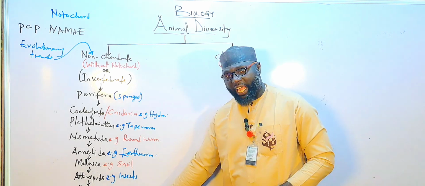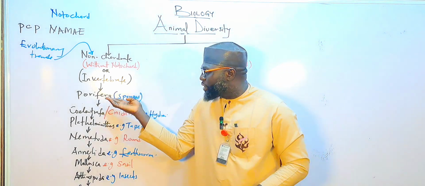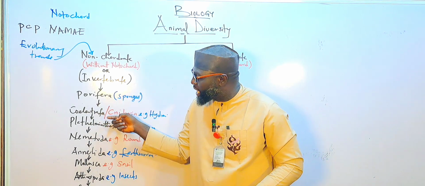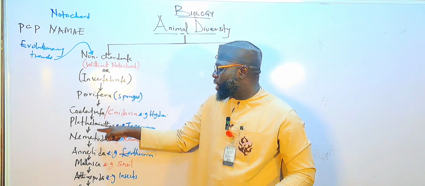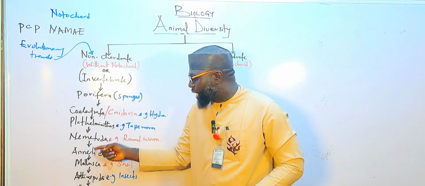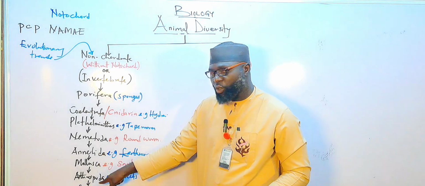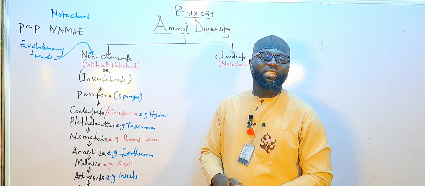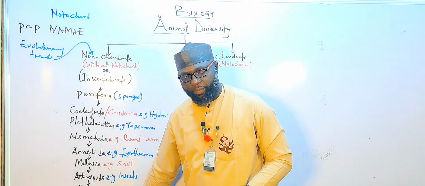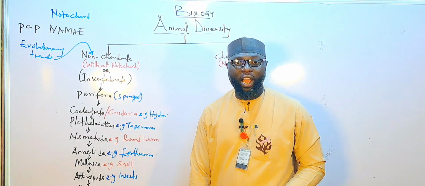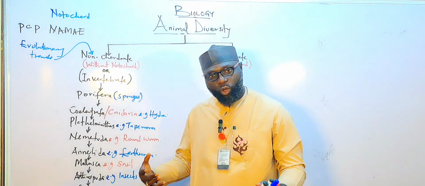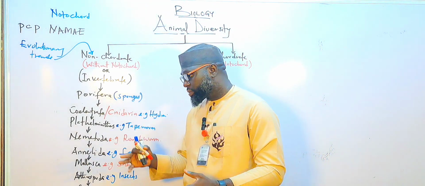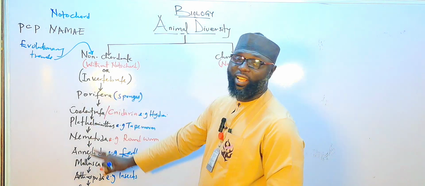So you can observe that Porifera is the simplest. Cnidaria are more complex than Porifera. Platyhelminths are more complex than Cnidaria, Nematoda more complex than Platyhelminths, Annelida more complex than Nematoda, Mollusca more complex than Annelida, then Arthropoda. The Echinoderm is the most complex or advanced invertebrate in terms of cellular organization and other features.